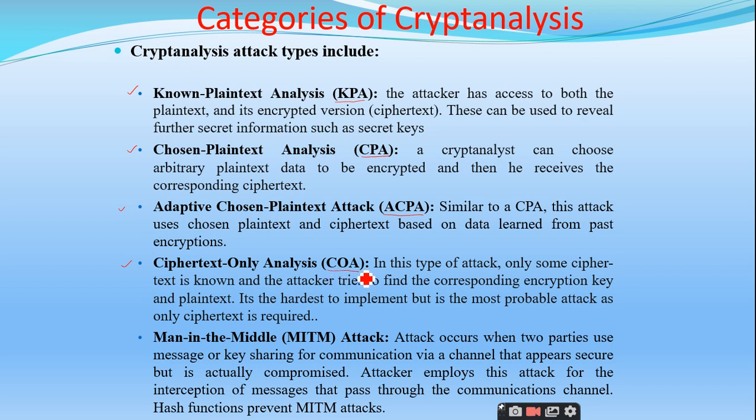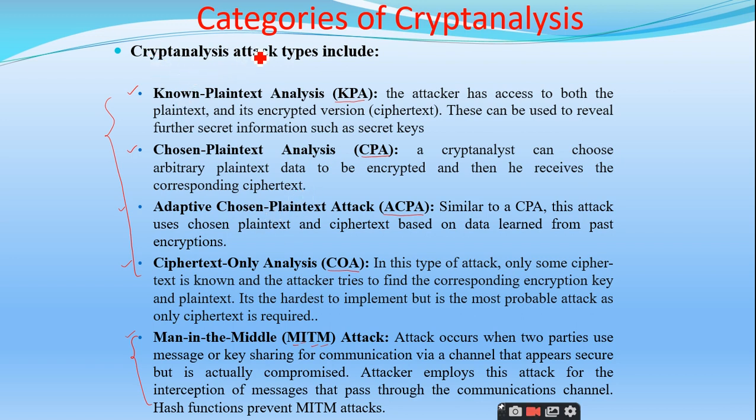We call it in short form COA. So majorly these are the four categories of cryptanalysis, but we can also make use of MITM, right? Man in the middle attack. M stands for man, I in, T the, and M in the middle, right? So this is an extra point we are going to discuss about cryptanalysis.